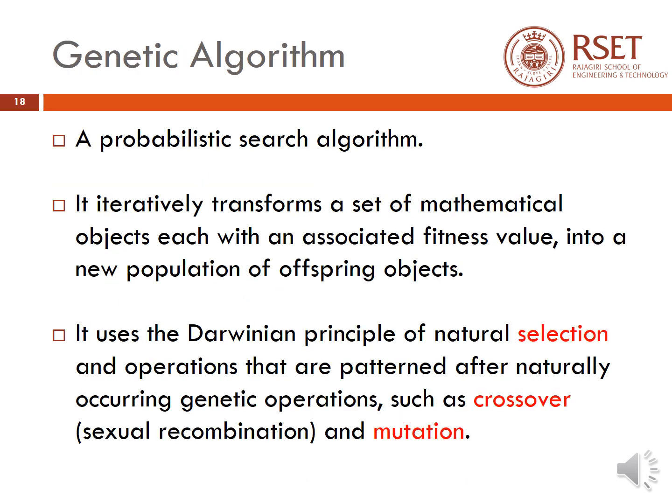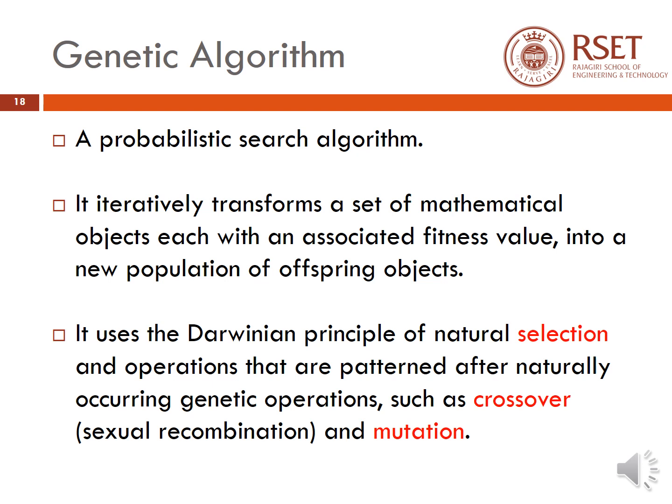The third term in soft computing is genetic algorithm. It is actually a technique that is derived from the sexual reproduction system of humans, where the genes of two parents combine to form those of their children. So genetic algorithm is actually a probabilistic searching algorithm. It iteratively transforms a set of mathematical objects, each associated with a fitness value, into a new population of offspring objects. And for all these things, genetic algorithm makes use of the Darwinian principle of natural selection and operations that are patterned after naturally occurring genetic operations, that is crossover and mutation.